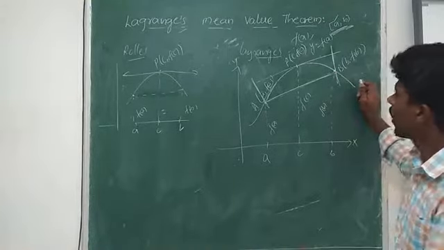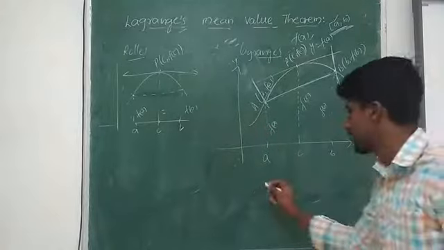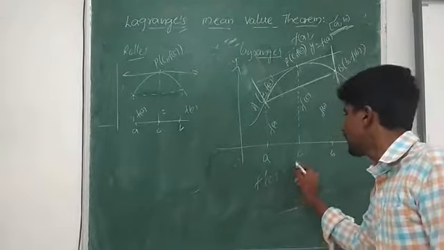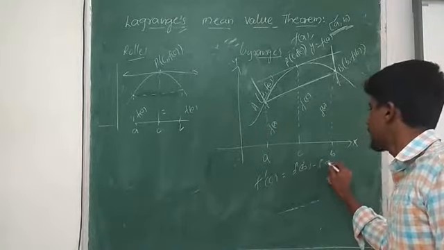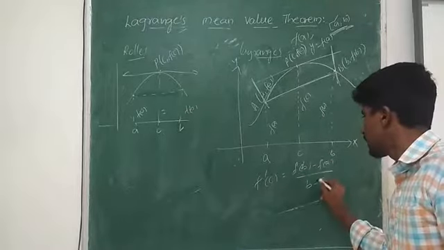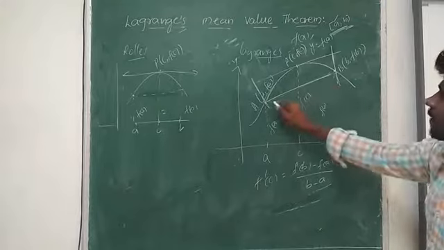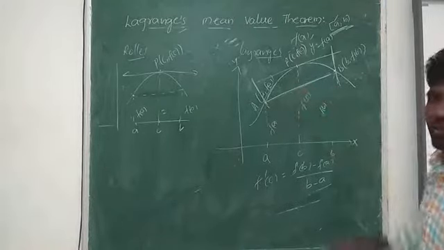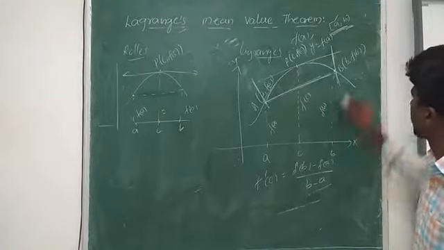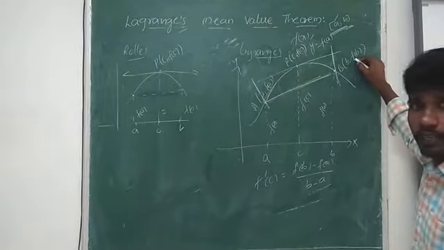Okay. So now how do I get the statement, which is f dash of C equal to f of B minus f of A by B minus A? See, I have 2 points, so I can find the slope of the given line. How to find the slope of the line? Y coordinate difference by x coordinate difference.